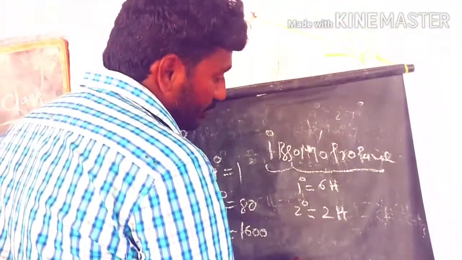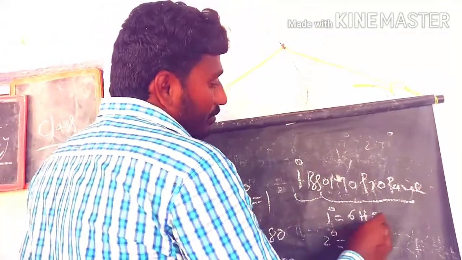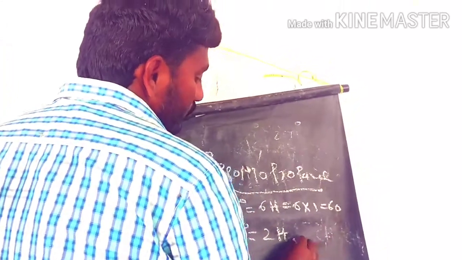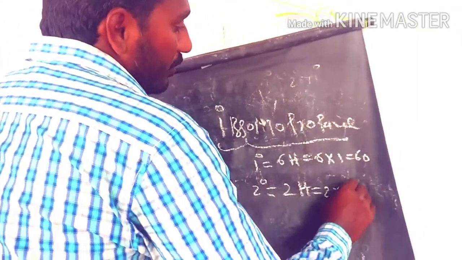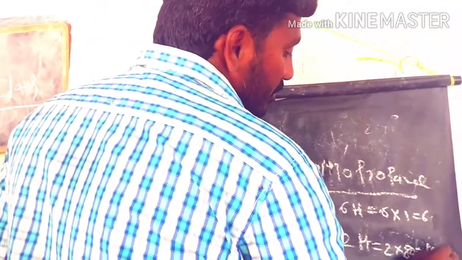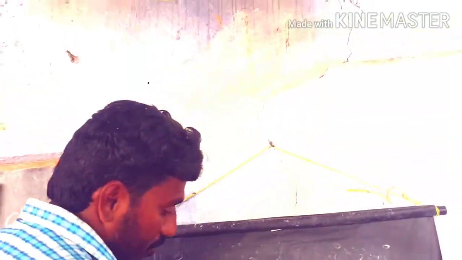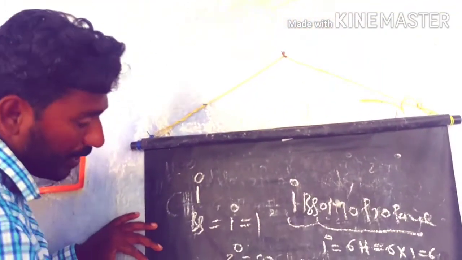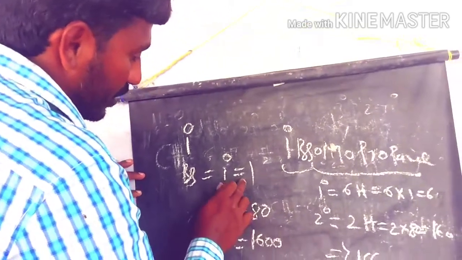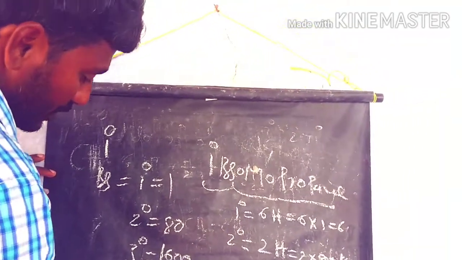So let's see the total selectivity of bromine. 6 into 1 is 6. 2 into 80 is 160. Total selectivity 166. What is the primary hydrogen selectivity? The primary hydrogen 6 into the selectivity of bromine 1, by the total selectivity 166, into 100.